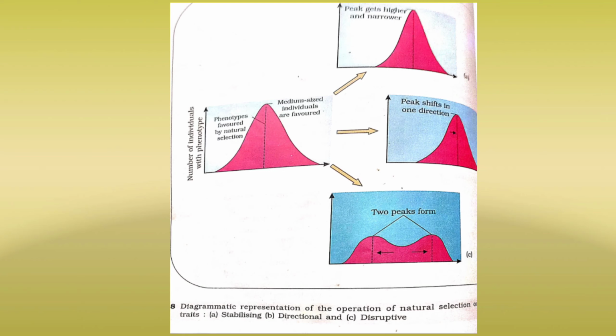The second graph represents directional natural selection, which could be the example of Biston betularia. Prior to industrialization in England, the population of white moth was greater, but after the situation changed, soot deposited on the lichens growing on the bark of the tree, and the population of the dark moth increased compared to the white moth. So this is an example of directional natural selection.